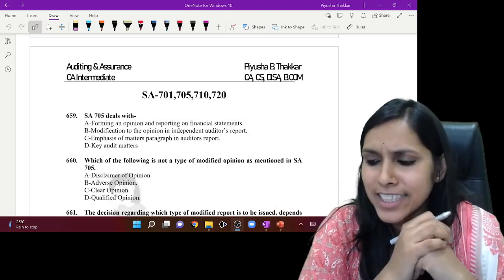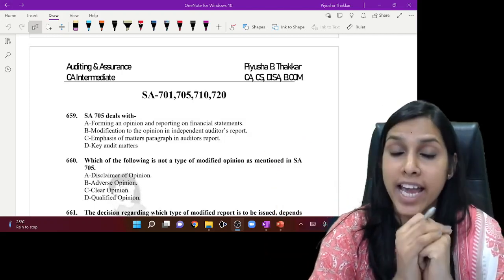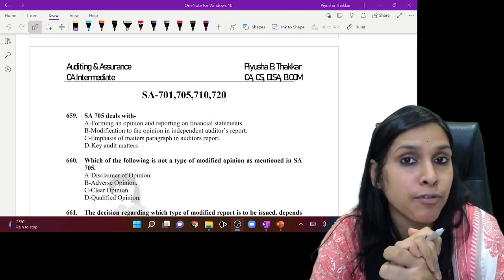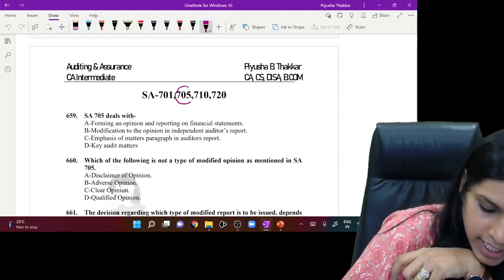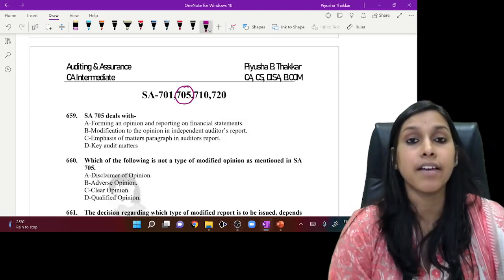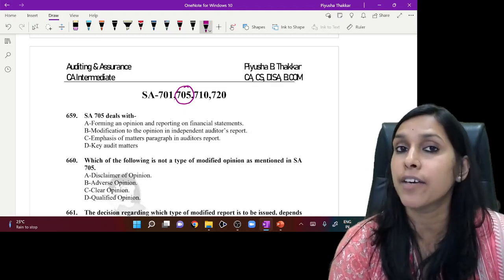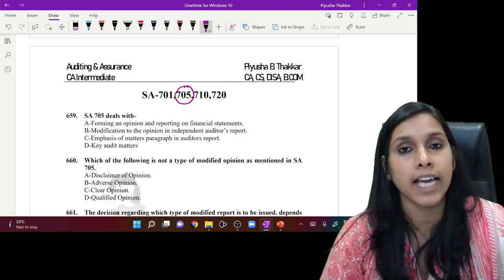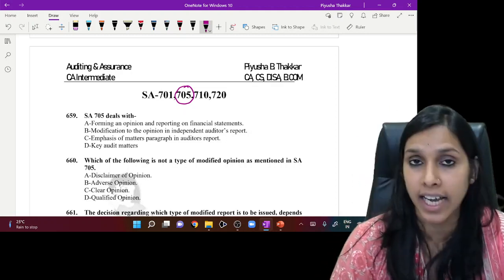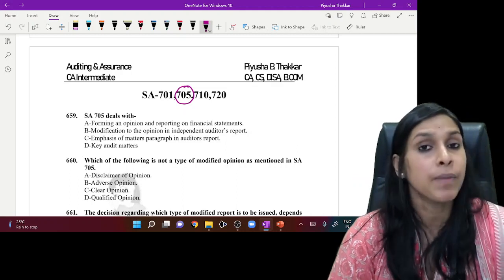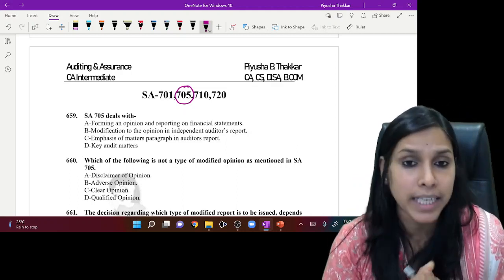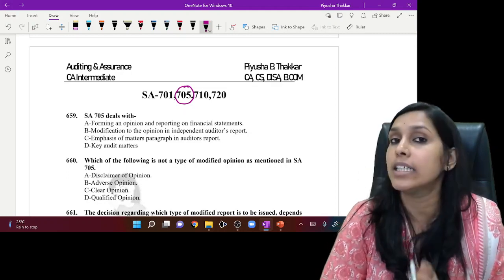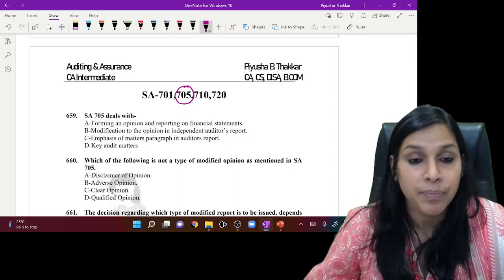Welcome back, my dear friends, to this interesting session of MCQs, wherein today we shall be discussing MCQs on SA705 in particular. SA705 forms a very important part while preparing or reporting in case of modifications that arise in the financial statements. Without wasting time, let's quickly begin and understand how this particular standard needs to be applied and how these MCQs need to be solved in the examination.